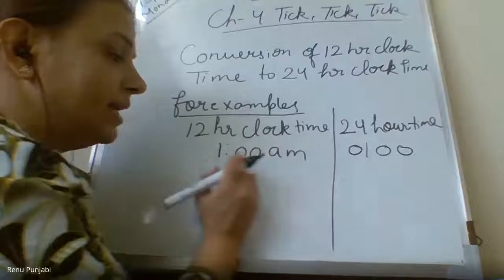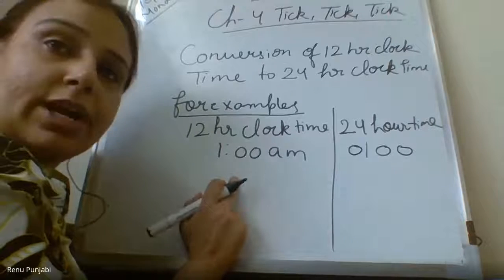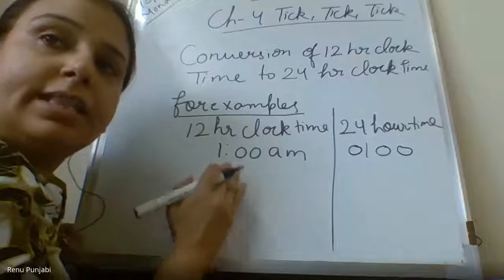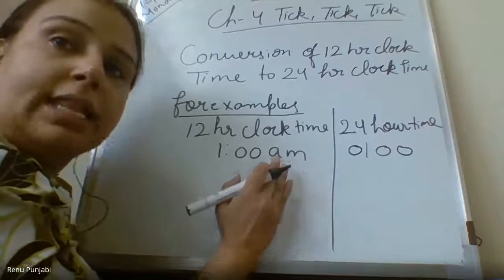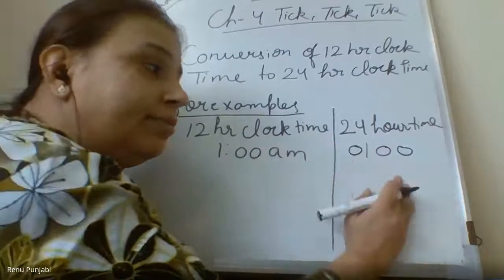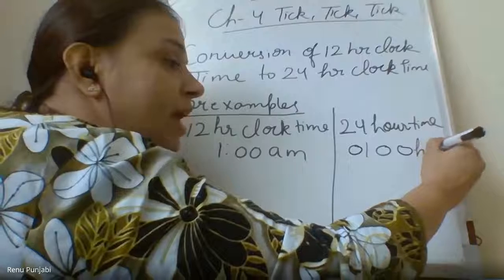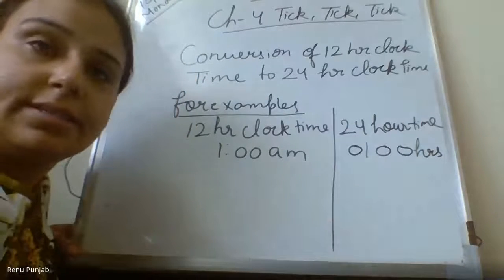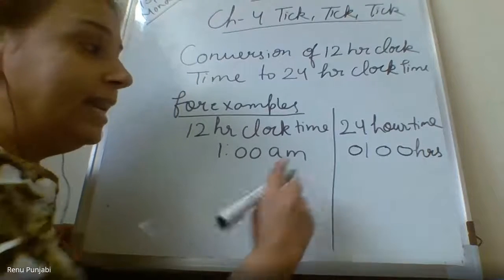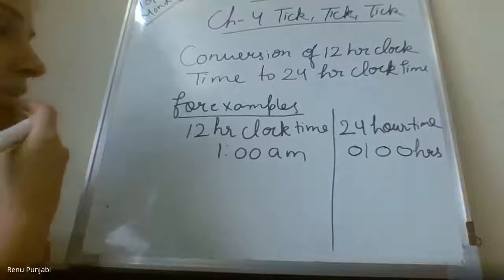As I said, in the 12-hour clock time we identify the time with AM and PM. But in the 24-hour clock time, we write the hours, and the short form of hours is HRS. Why didn't I change this time? I will repeat again.